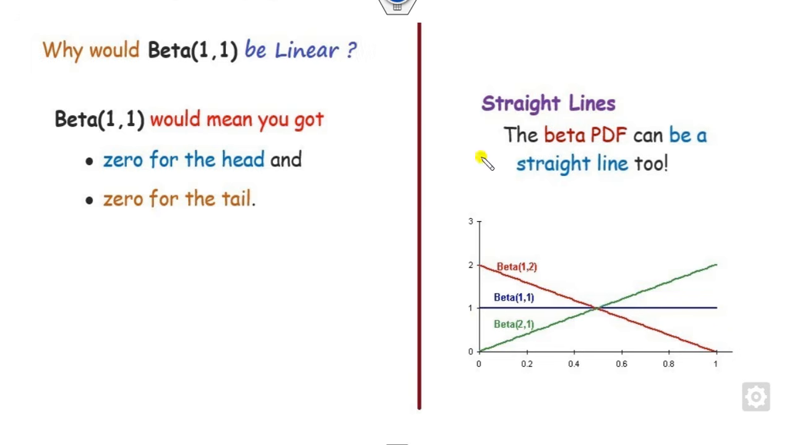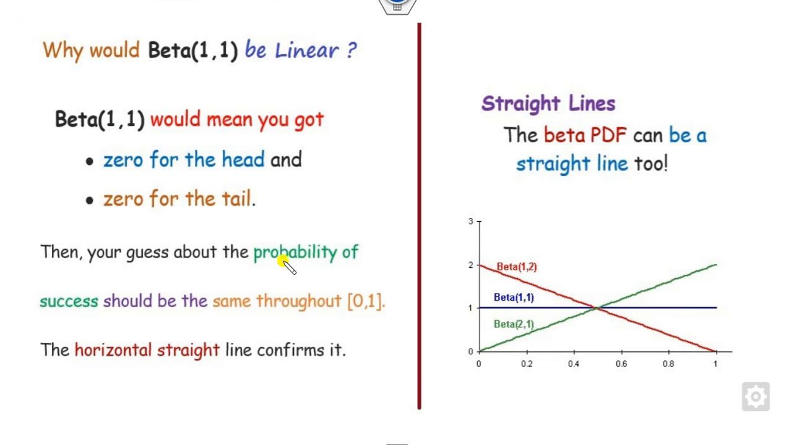On the other hand, what is the significance of beta 1, 1? Why is it linear? What is the meaning of 1, 1? Look at that, m minus 1 means 0 heads, and 0 tails. What is the meaning of that? It means you guess the probability of success should be the same throughout 0 to 1. Why? Because there is no head, there is no tail. So the graph will be a straight line. You can see this graph is a straight line. So that's all about the beta distribution, its physical significance and the intuition behind it.